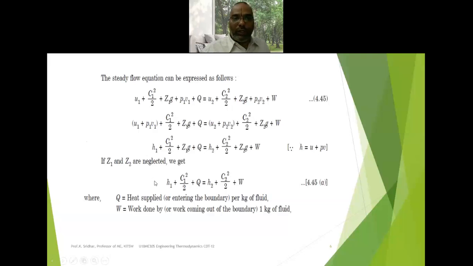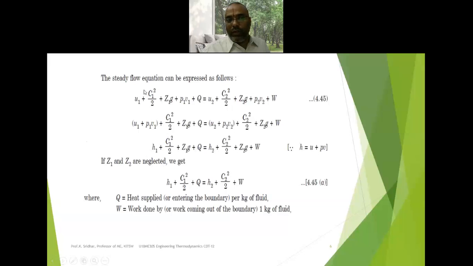Here you can write that H1 is nothing but U1 plus P1 V1. So U1 plus P1 V1, we have taken as H1. Then H1 plus C1 square by 2, but in some textbooks they have taken it as V1 also, because the velocity of the fluid here we have taken as C1 and C2 at inlet and exit, but some textbooks take V1 and V2, so don't confuse between them. So H1 plus C1 square by 2 plus gZ1, it is the potential energy, and C1 square by 2 is the kinetic energy, and here the summation of the internal and flow energy is nothing but the enthalpy.